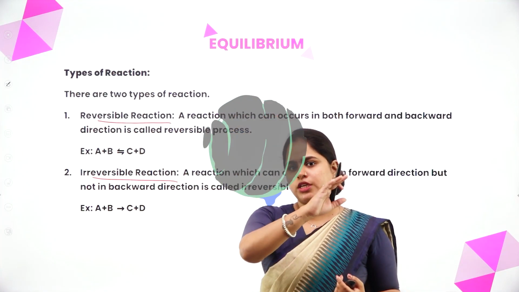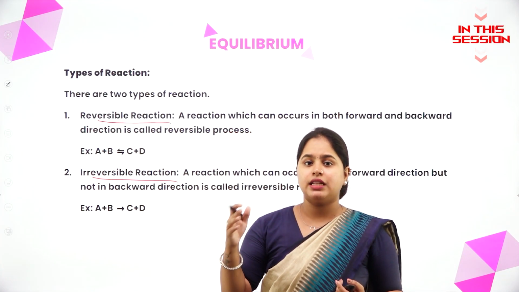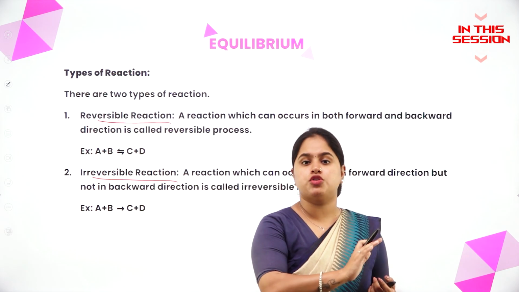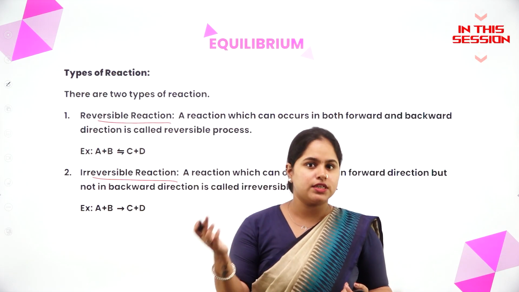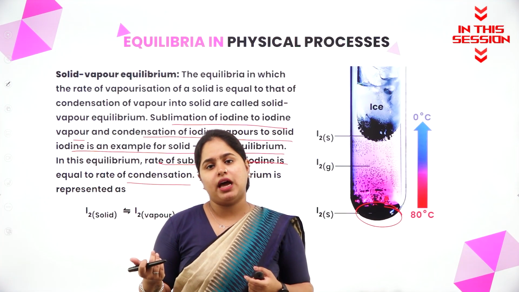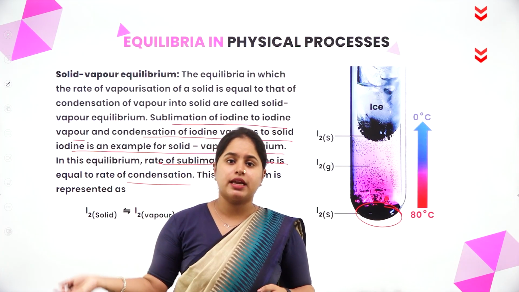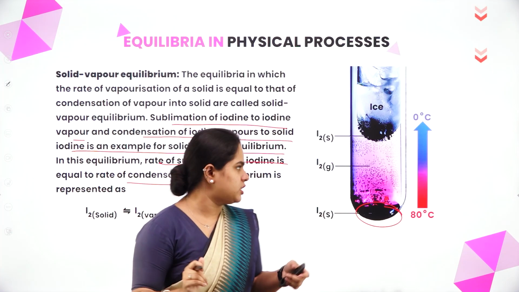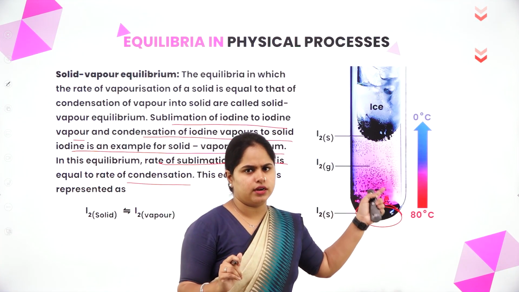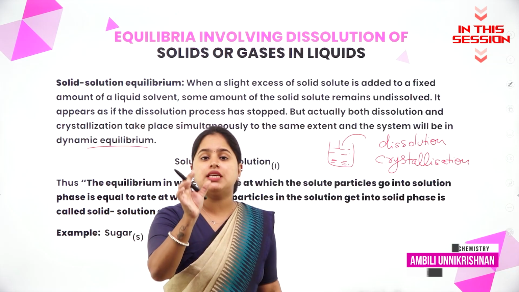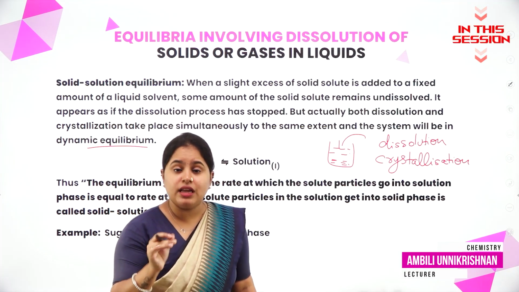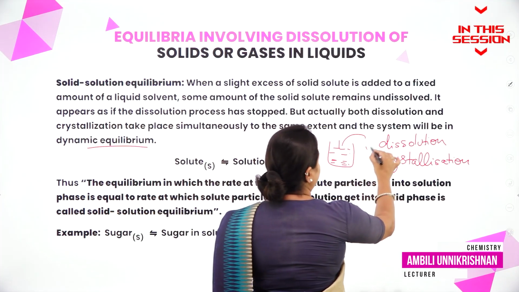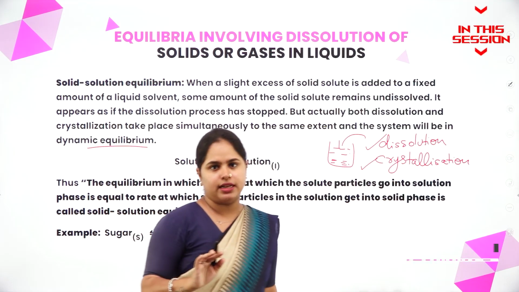If a reaction is proceeding in this direction, we can say that the reaction will proceed in this direction also. So such a reaction is called a reversible reaction. Eventually, what will be happening? The rate at which solid is getting converted into gas will be more. That is, the forward reaction will be more. That is why you will only be able to see a small color here. We can say that the system has attained equilibrium when the rate of dissolution is equal to the rate of crystallization.